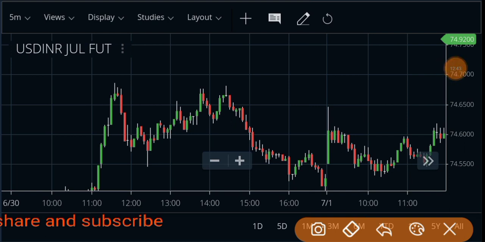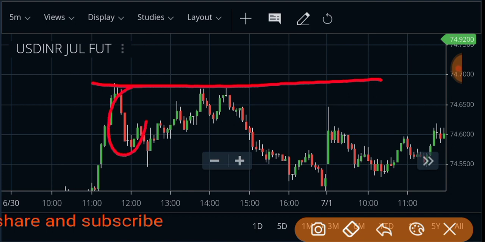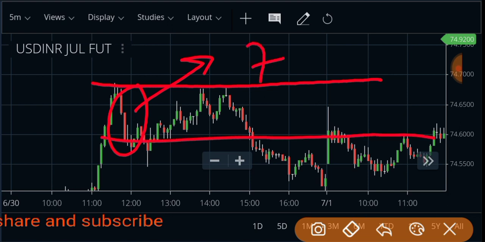Now we talk about resistance. If we talk about resistance, it is where the market starts a free fall, a speedy fall, a high fall, right? Look at just two candles, they are going to vanish all your buying positions. In two candles, in 10 minutes, it will fall almost 7 paisa.